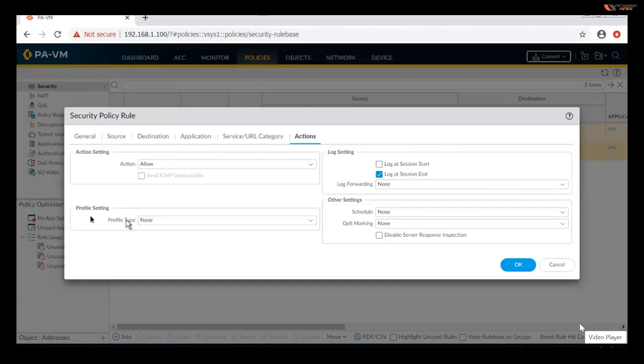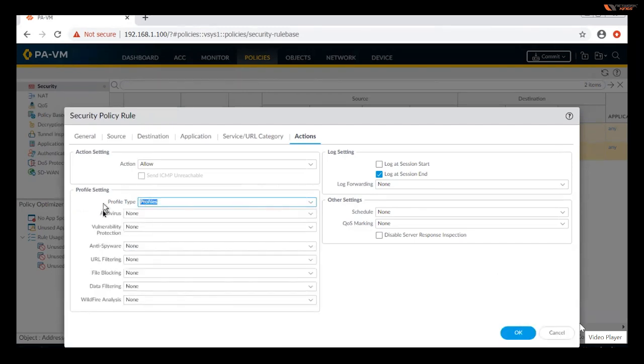Okay. Now come to the profile setting, guys. The profile setting here is none. What are profile settings? We will learn about it with the application. If you select the profiles, we will learn about antivirus and vulnerabilities. When those topics come, I will explain how in one single policy you can create antivirus, even choose the default, or even create your own policies.